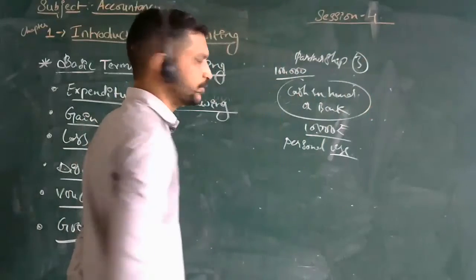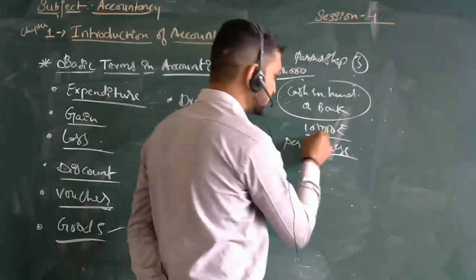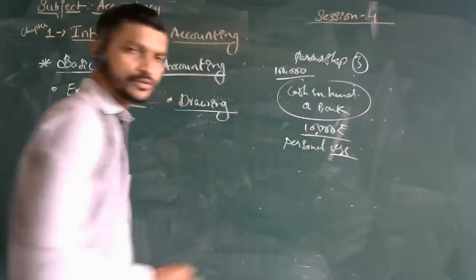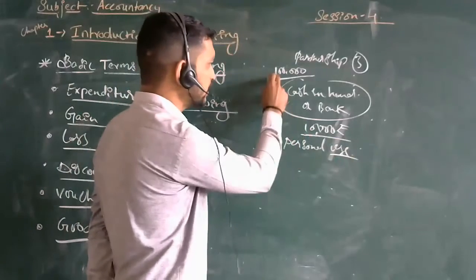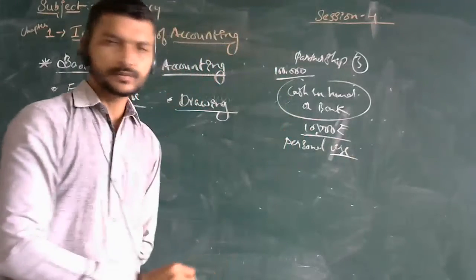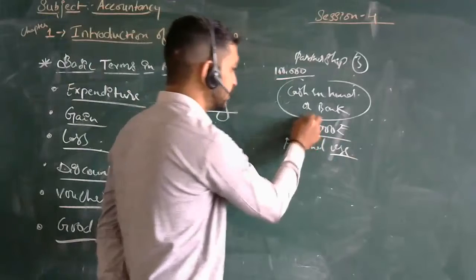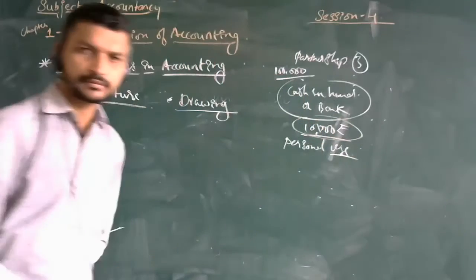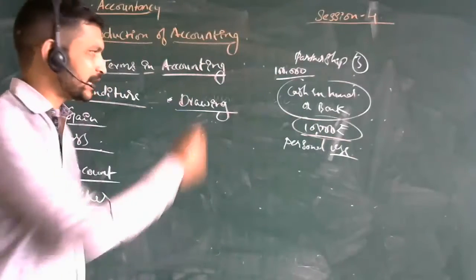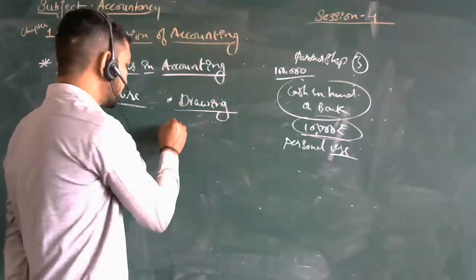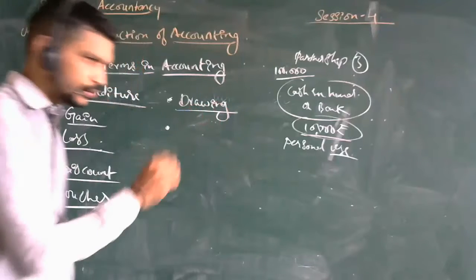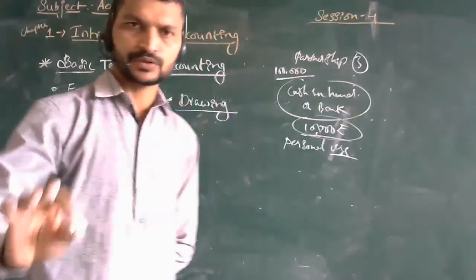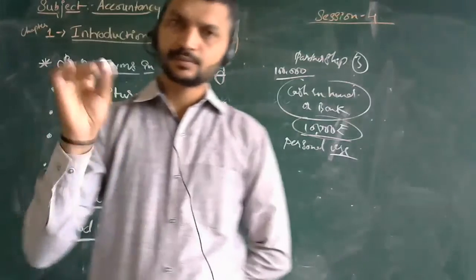Now he has invested 1 lakh rupees. If he uses 10,000 from his 1 lakh, it is from his investment that he is taking. So this will be deducted from that investment part. In this way the calculation will go. Withdrawal means withdrawing money or any goods for personal use from his business.